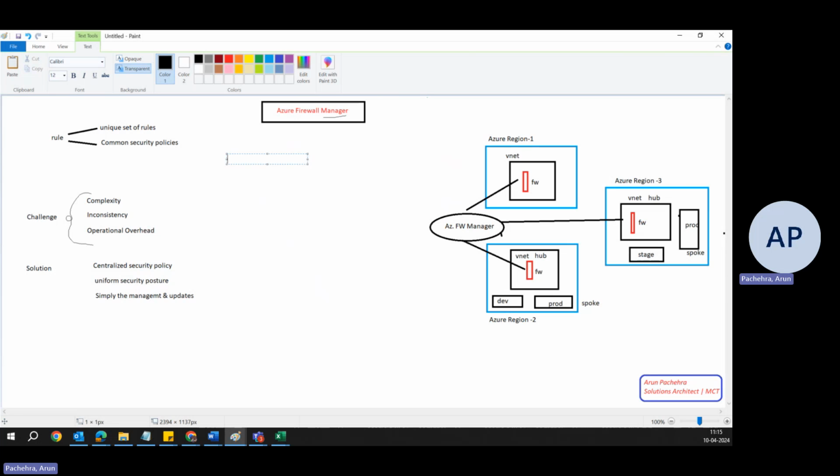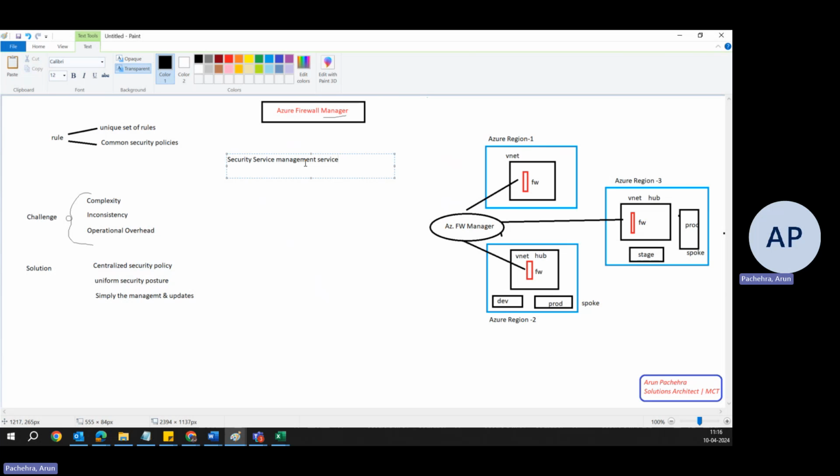So I hope this is helpful. You guys are getting what it is, and you can also define it in your language, in your terms, as per the understanding of this particular scenario that we talked about, or we can try to do it again. All right, so Azure Firewall Manager is a security management service. Okay, that's what it is helping us doing, solving all these challenges. So it's a security management service. We can say that for the multiple Azure Firewall instances that we can easily manage from a single place, centralized policy talked about.